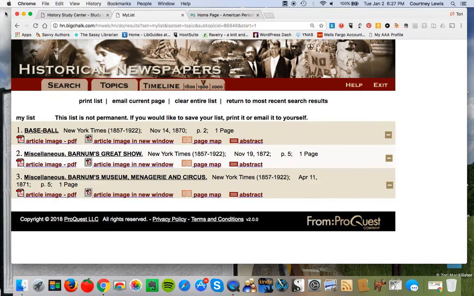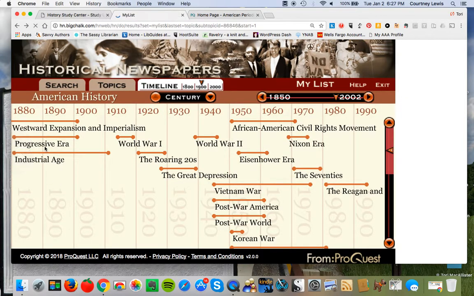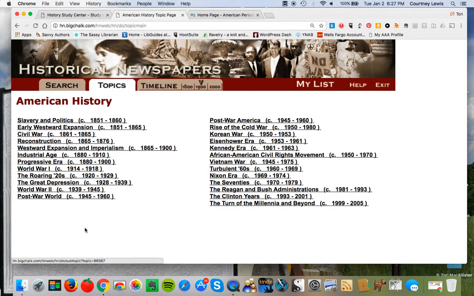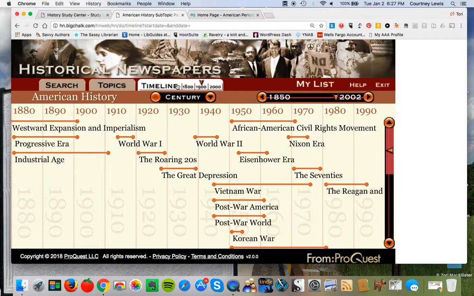So this is a great way to browse and take a look, kind of graphically, at what it is that you're looking at, and to get a sense of the various topics that are out there. You can do it through a couple of different interfaces, but when it comes time to actually browse, and knowing that there's plenty of primary sources out there to help support whatever you're interested in, this is a great thing to really delve into, reading what people of the time period were reading about the topic that you think might be a good topic for your paper.